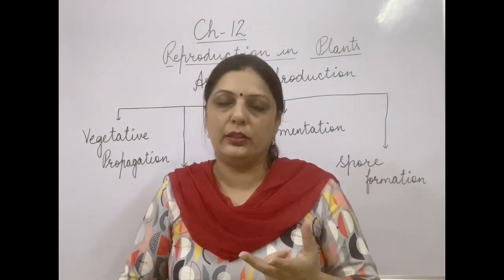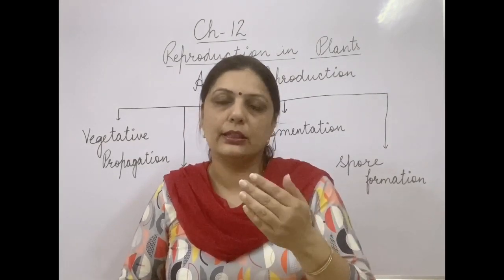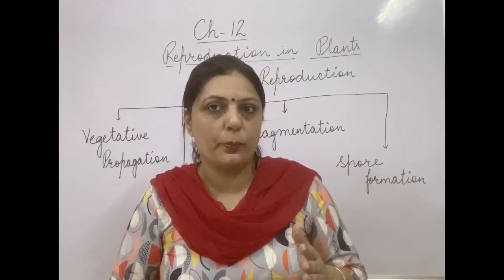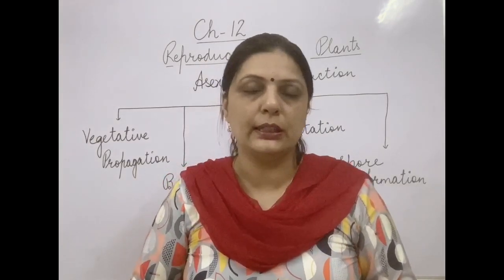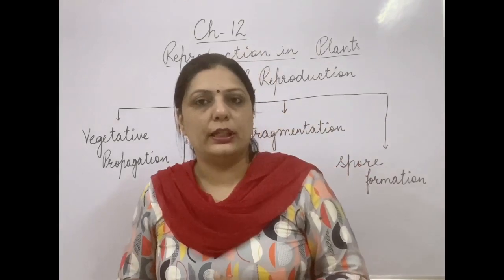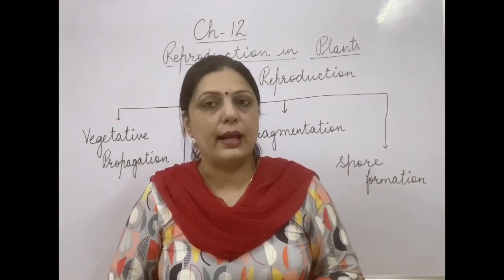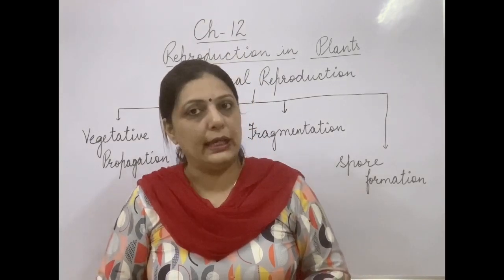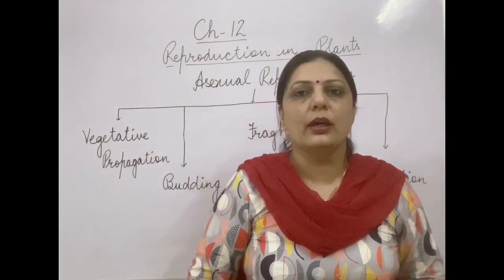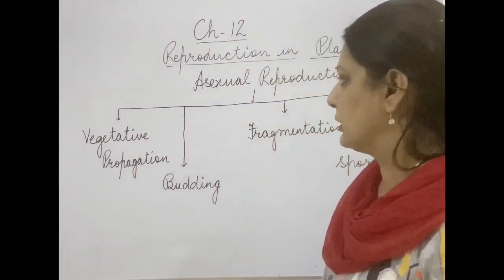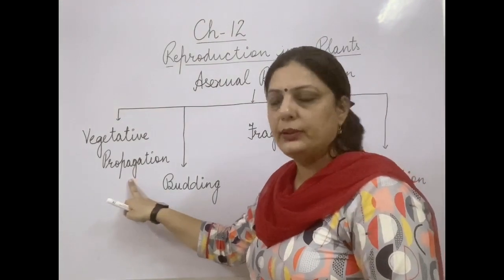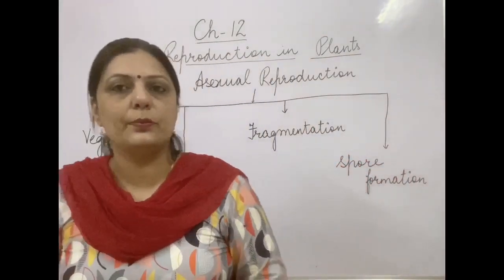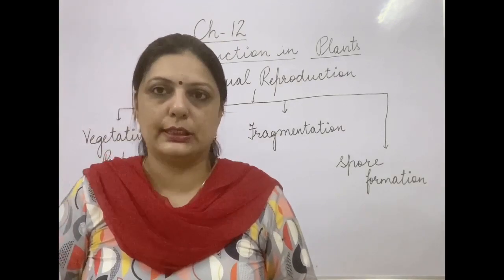Now if you have two individuals and you want the characteristics of only one kind that has better qualities, it is better to opt for asexual reproduction in these cases, and then we will get the next generation with all the good qualities only. But that is not always possible in sexual reproduction, while it is very easily possible in asexual reproduction. To begin with, I have written certain types of asexual reproduction here: vegetative propagation, budding, fragmentation and spore formation. These are the four main types of asexual reproduction which we are going to discuss in this topic.